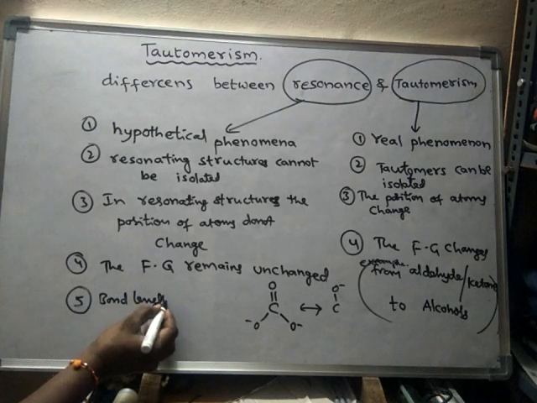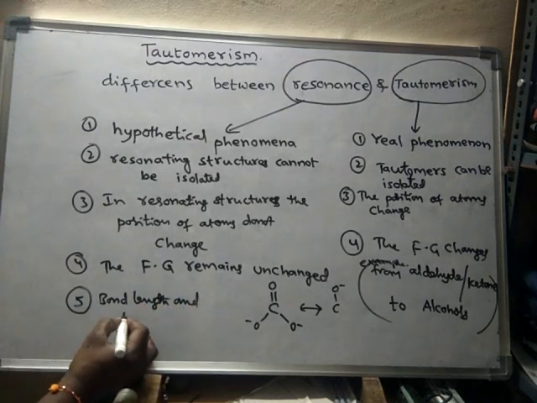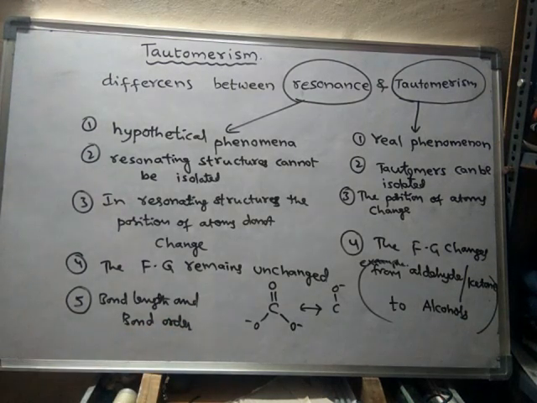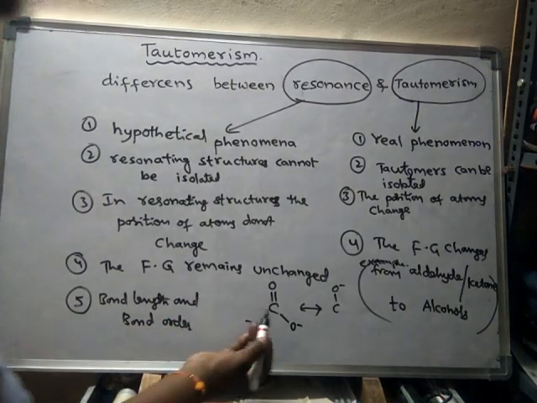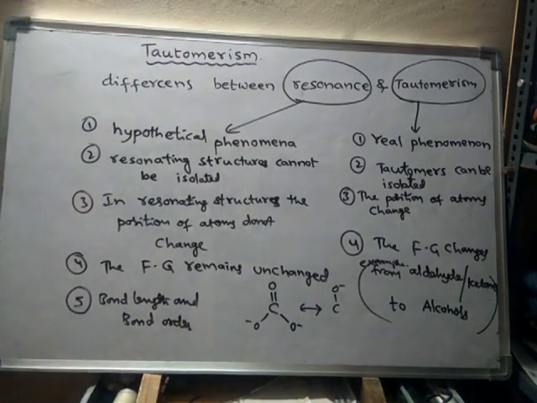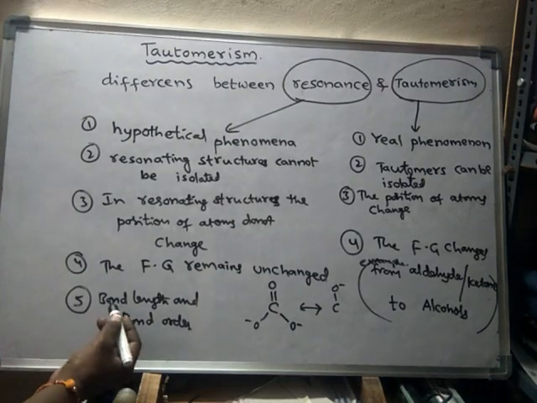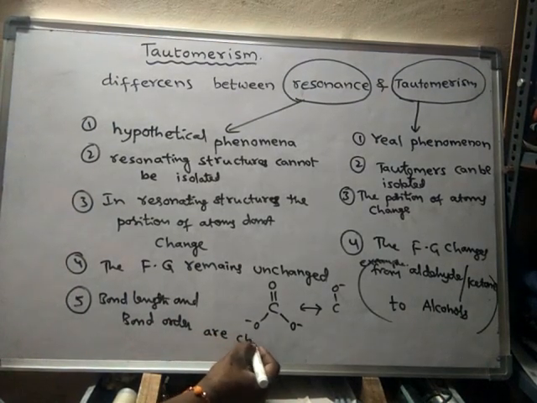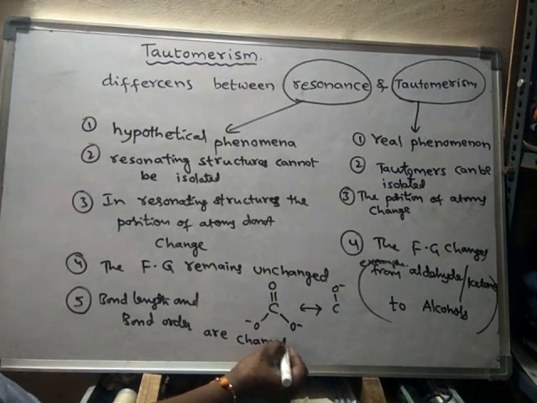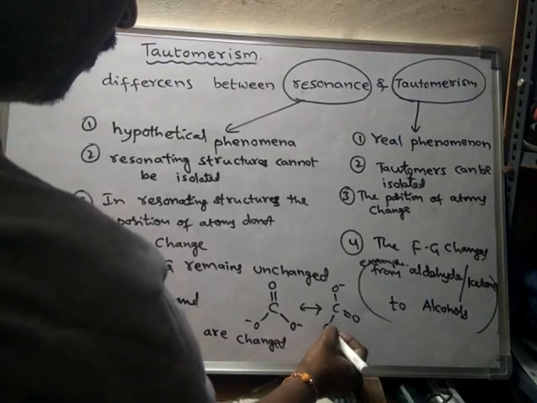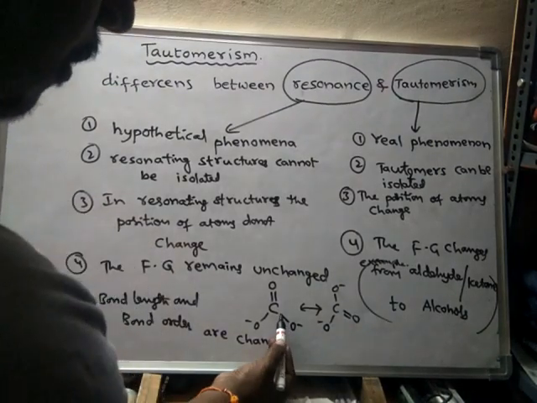Bond length and bond order. What is bond order? The number of bonds between any two atoms is said to be bond order. So here what is the bond order? Here it is 2, whereas the bond order is 1 only. So that means the bond order is changed. So bond length and bond order are changed during resonance. Bond length and bond order are changed during what? Resonance.